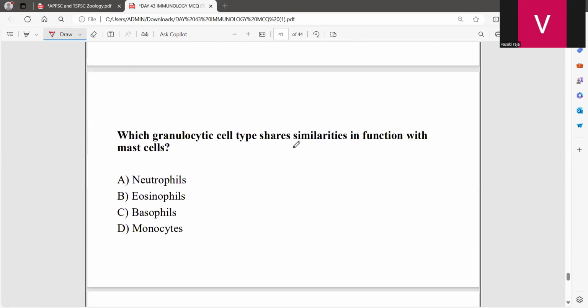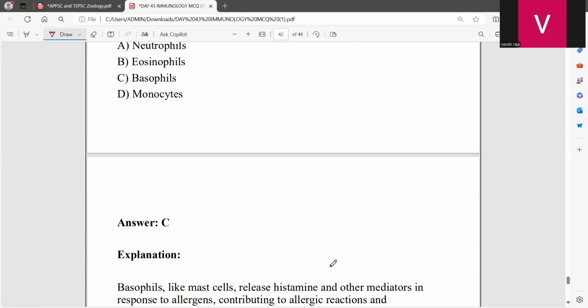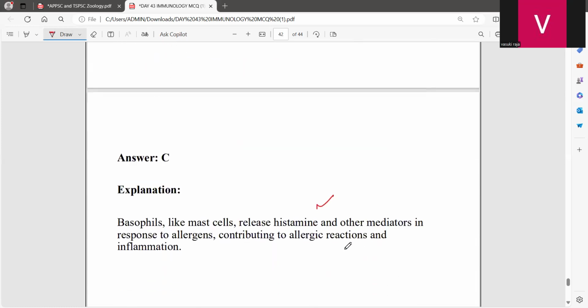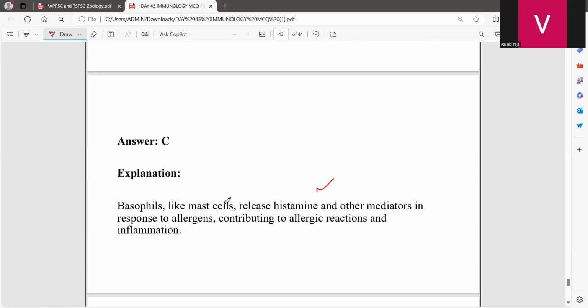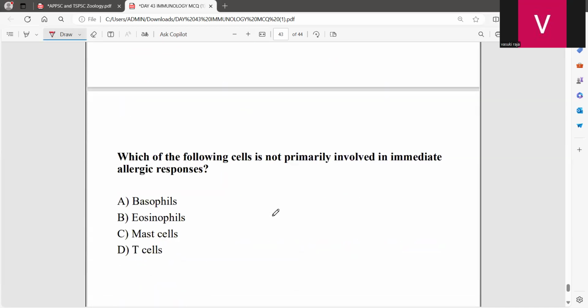Which cell type shares similarities in function with the mast cell? That will be the basophil, because basophils, like mast cells, release histamines and other mediators in response to all these stimuli.